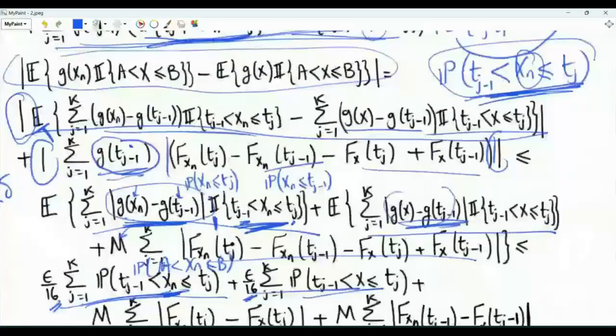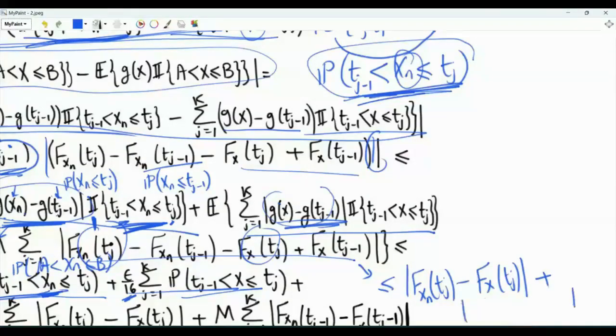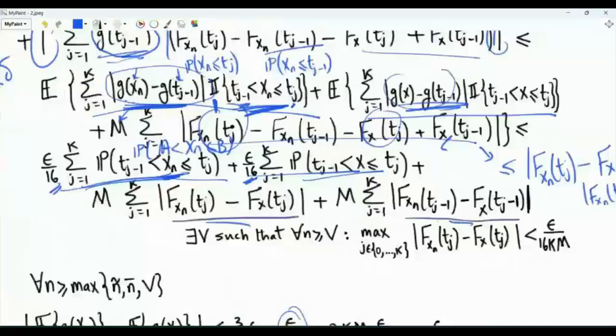The last term to consider is this one here. We have m times this summation. Again, by the triangle inequality, this magnitude is less than or equal to the magnitude, and I take these two guys together, the CDF of xn evaluated at tj minus the CDF of x evaluated at tj, plus the magnitude of the difference of the CDF of xn evaluated at tj minus 1 minus the CDF of x evaluated at tj minus 1, like this.